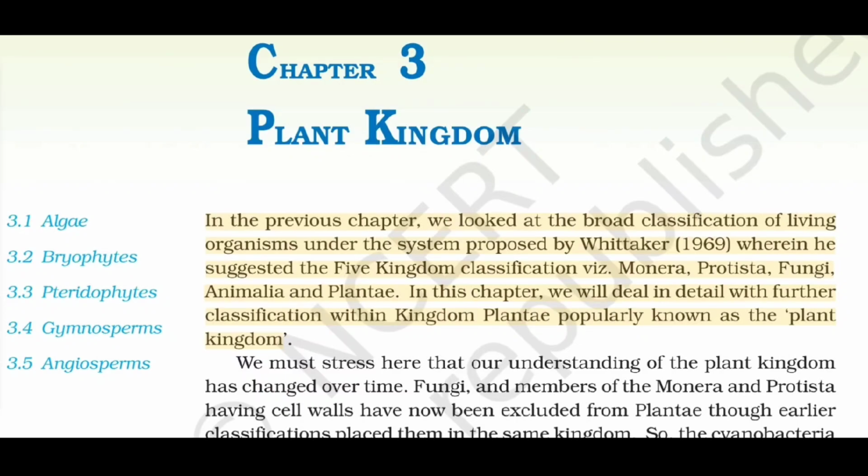Chapter 3. Plant Kingdom. In the previous chapter, we looked at the broad classification of living organisms under the system proposed by Whittaker, 1969, wherein he suggested the 5-kingdom classification, viz. Monera, Protista, Fungi, Animalia and Plantae. In this chapter, we will deal in detail with further classification within kingdom Plantae, popularly known as the plant kingdom.